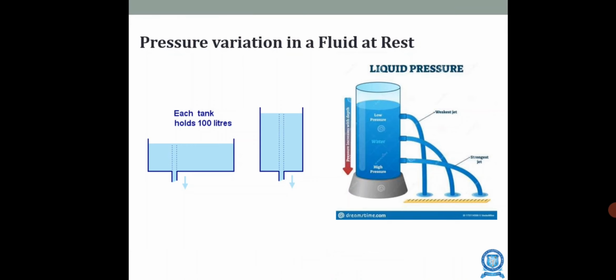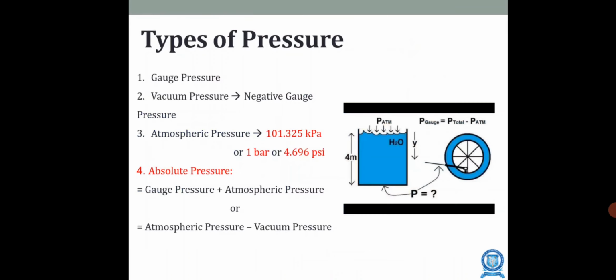And what are the types of pressures? We have gauge pressure. Next is vacuum pressure, which is a negative gauge pressure, then atmospheric pressure and absolute pressure. Normally this pressure we call the gauge pressure, the difference from the absolute pressure. Absolute pressure will be used in research and science labs only.